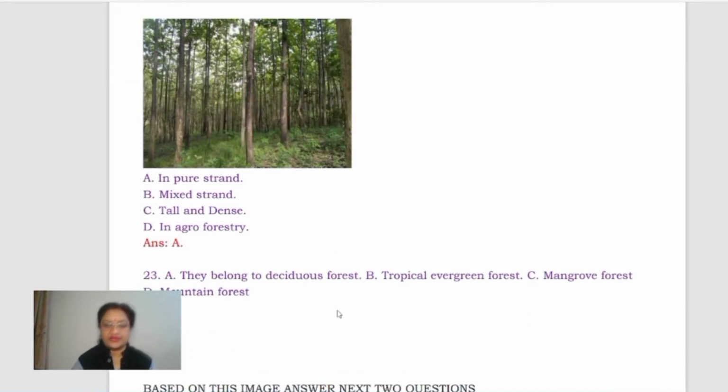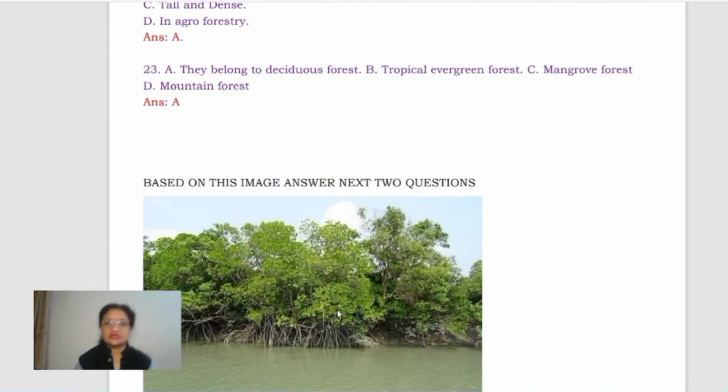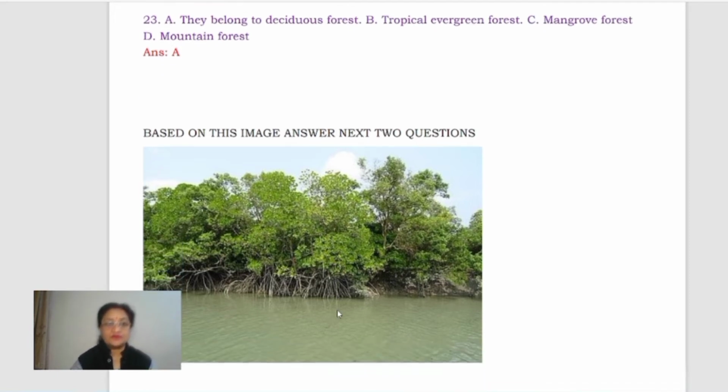Similar trees you can find here. It's not mixed. They belong to deciduous forest, tropical evergreen, mangrove forest, or mountain forest. They belong to deciduous forest. Okay, because deciduous forest has this quality of pure strand. Right. Now come to next.